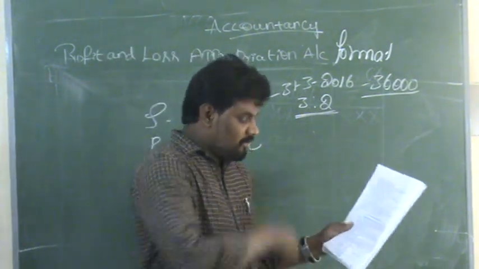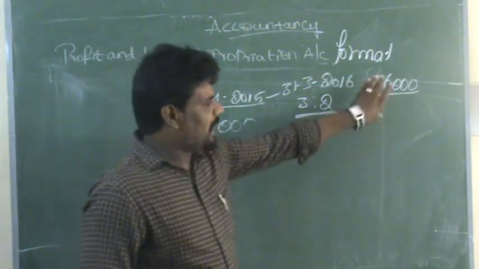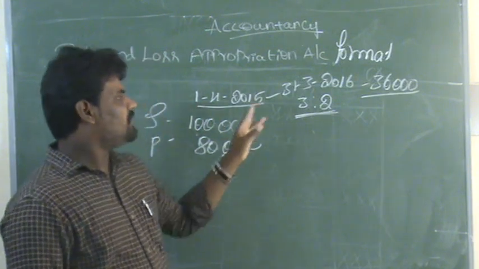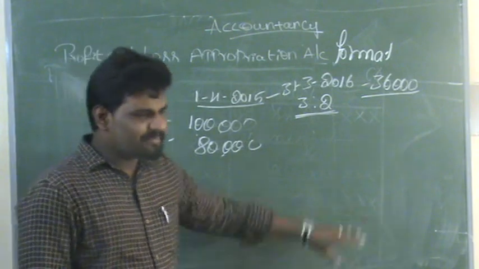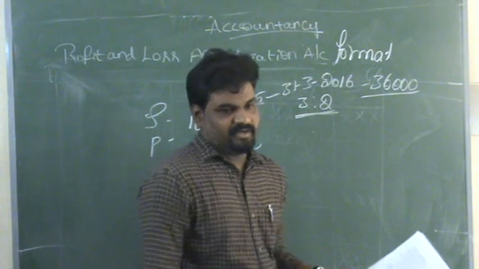So here we have already discussed the total profit for the year, the capital invested by each partner, the assessment year, and the agreed ratio. These much of things we have discussed. Now let us come to the adjustments.